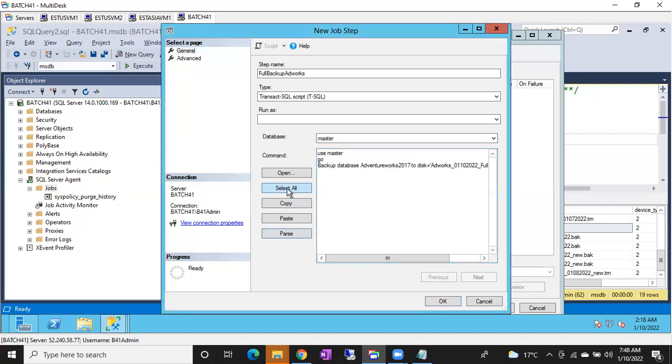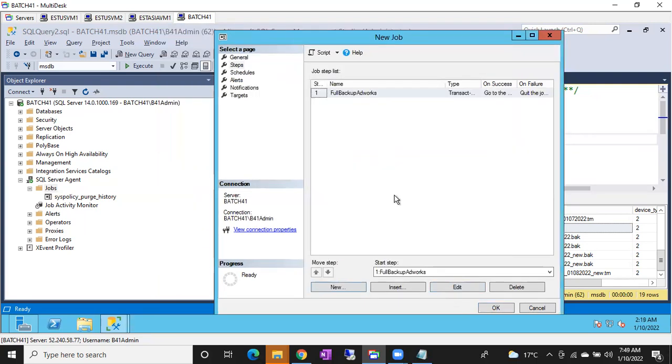If you want, you can select all, copy, and paste any other query like this. Okay, done. Now you can click OK. The step is created, guys. If you want to go to the step, you can double click on it, or select the step and go to the edit option. If you want to delete this step, you can select the step and delete it. If you want to add a new step, you can add one more step, guys.